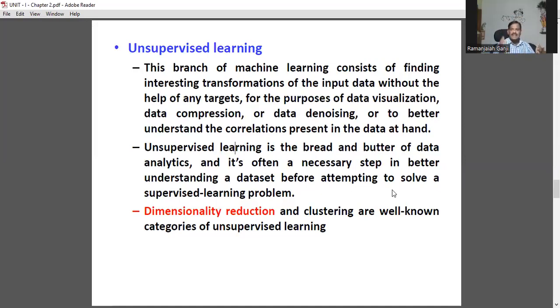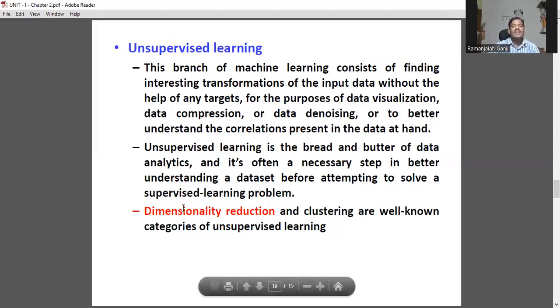Whenever we have a clear target set of elements, we can have a better component that is supervised. Even though we don't have any kind of targets, we can produce the outcome called unsupervised learning. Dimensionality reduction and clustering are well-known categories of unsupervised learning.